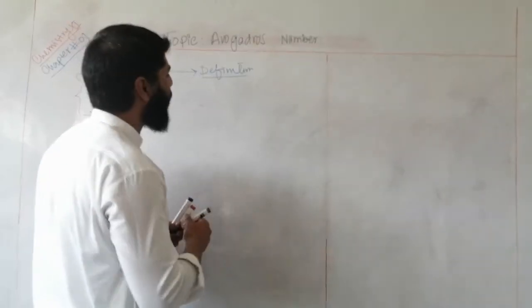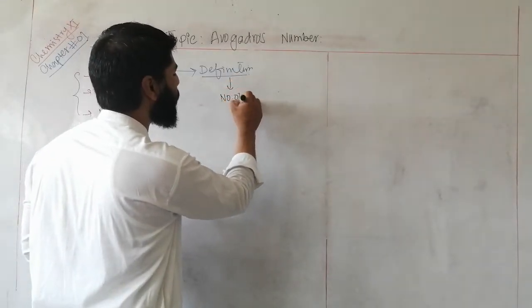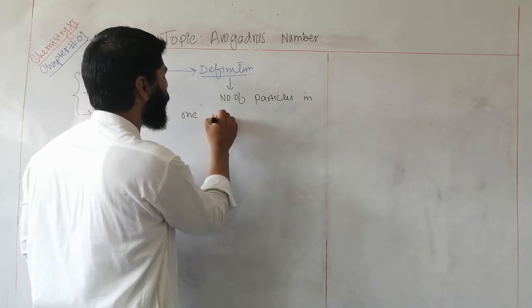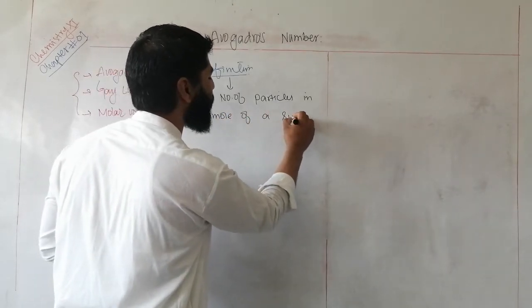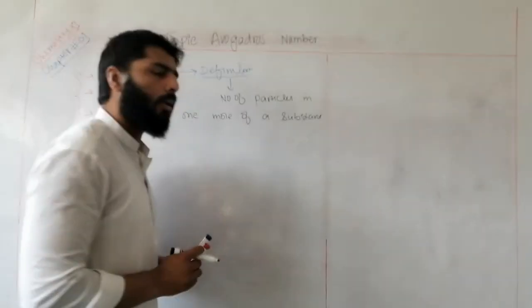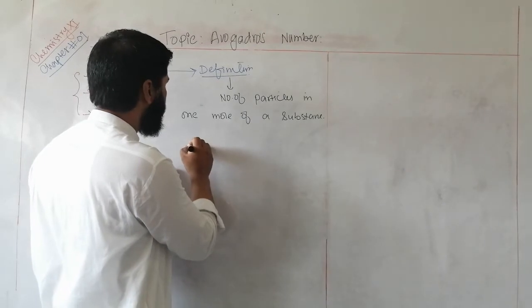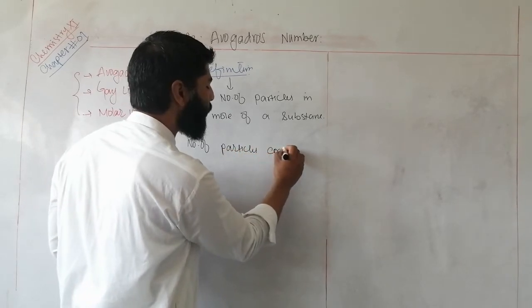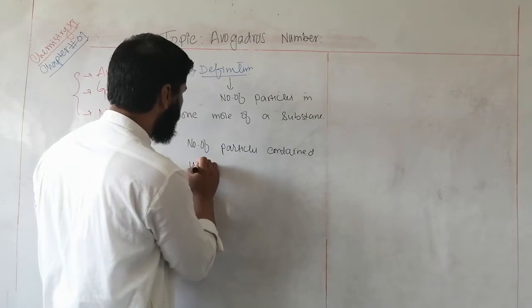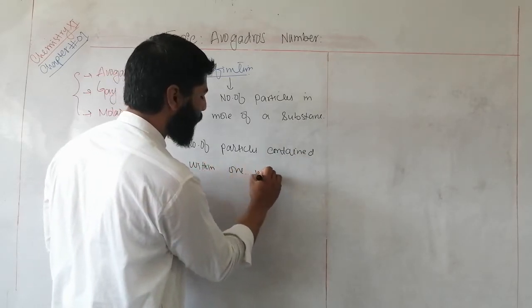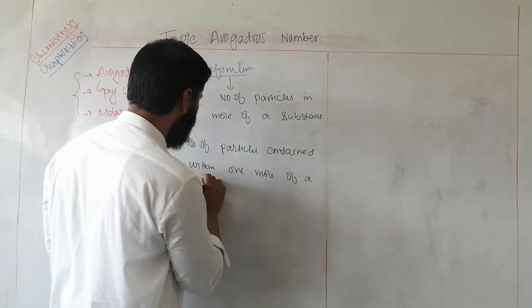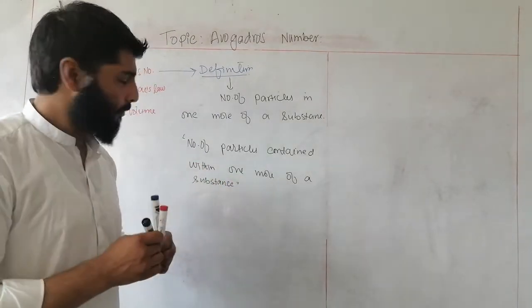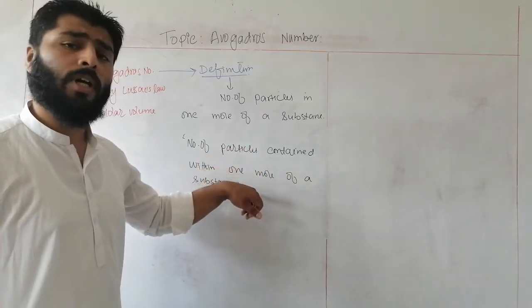By definition, we define it as the number of particles in 1 mole of a substance, or you can also define it as the number of particles contained within 1 mole of a substance.